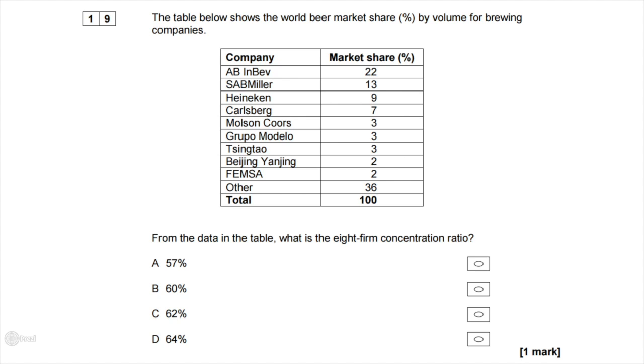The 8 firm concentration ratio is found by adding the biggest 8 firms' market share together. So we add AB InBev to SAB Miller to Heineken to Carlsberg to Molson Coors to Grupo Modelo to Tsingtao to Beijing Yanjing, which gives us our top 8 firms. So 22 plus 13 plus 9 plus 7 plus 3 plus 3 plus 3 plus 2, and this gives us a value of 62%. So the answer is C.